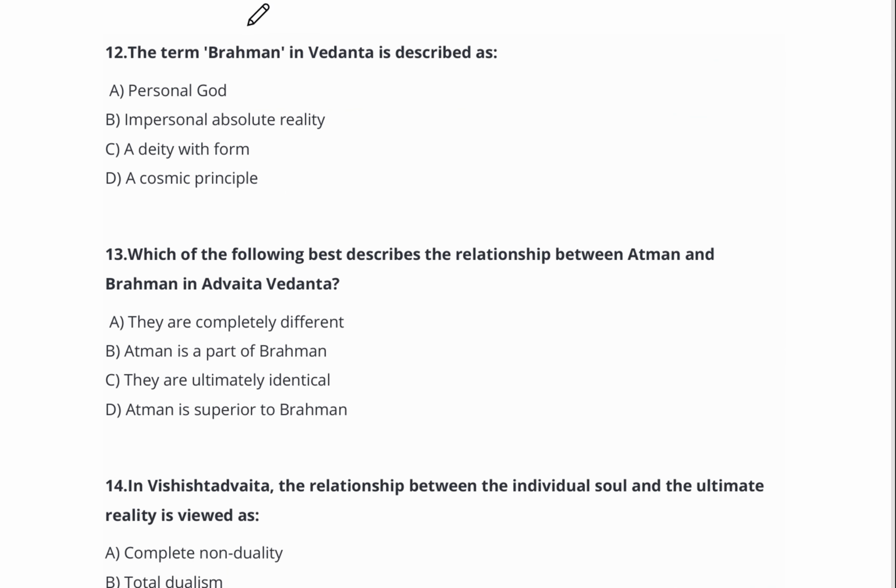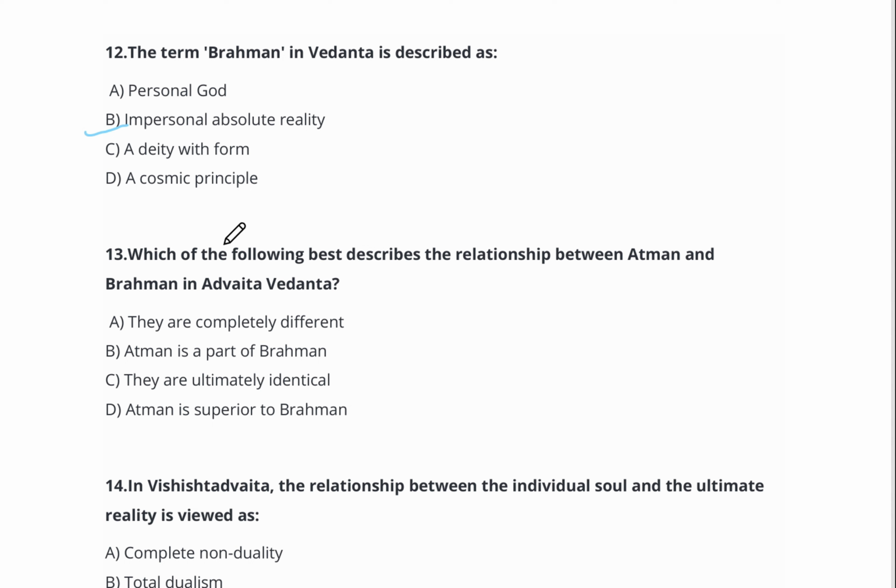Now, question number 12. The term Brahman in Vedanta is described as option A, a personal God, option B, impersonal absolute reality, option C, a deity with form, option D, a cosmic principle. The right answer is option number B, impersonal and absolute reality.